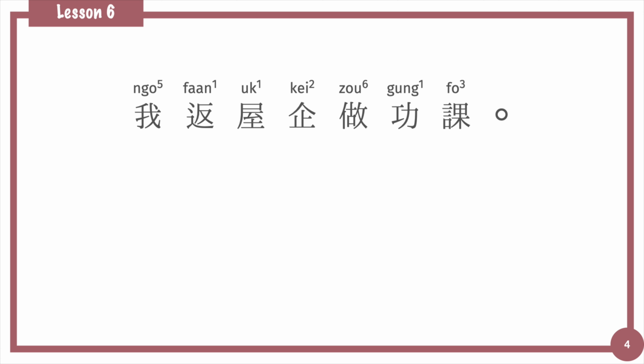我返屋企做功課. First, let's have a look at the word 返. 返 is a verb, means to go back. 返 is also a verb for telling the direction that people move. When we use the verb 返 toward a place, that means we have been to the place before, or we have a very close relationship with that place.